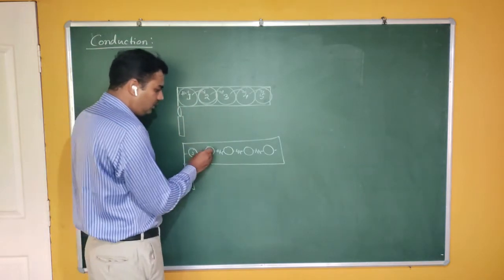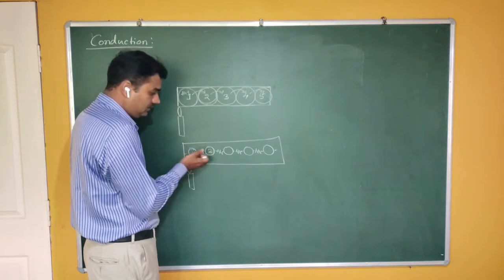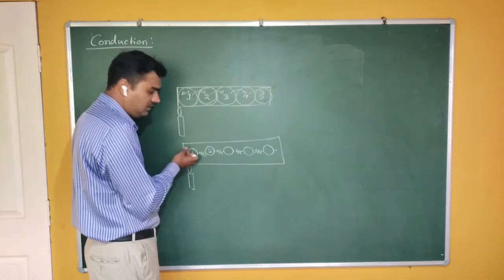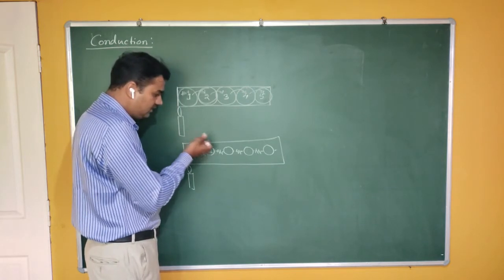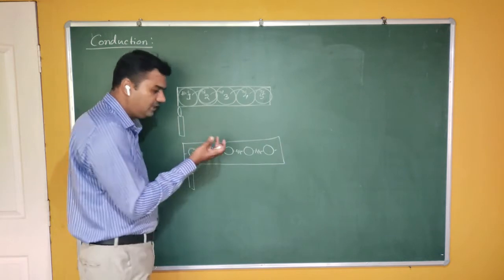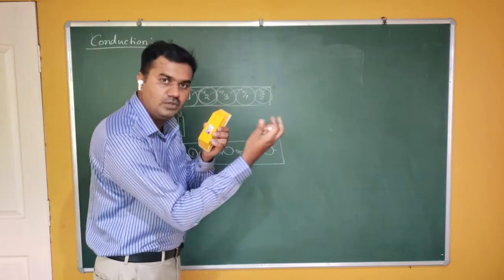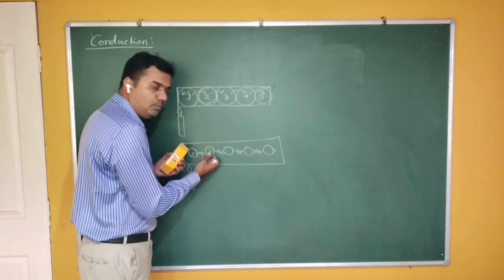As you can see, molecule 1 is in contact with molecule 2. When molecule 1 oscillates about its mean position, that oscillation and that kinetic energy goes to the second molecule because they are bonded. So molecule 2 also starts oscillating. Therefore, the energy is transferred from molecule 1 to molecule 2.